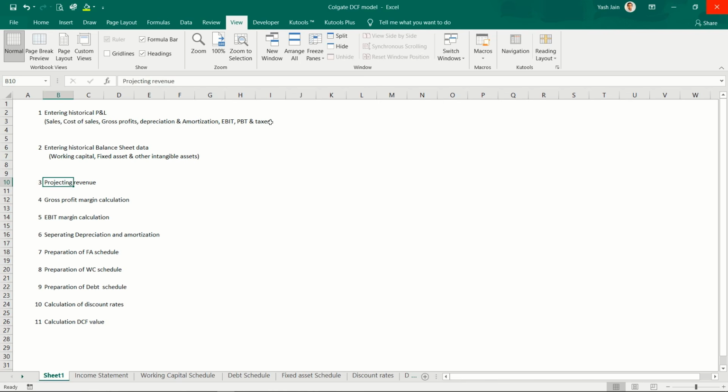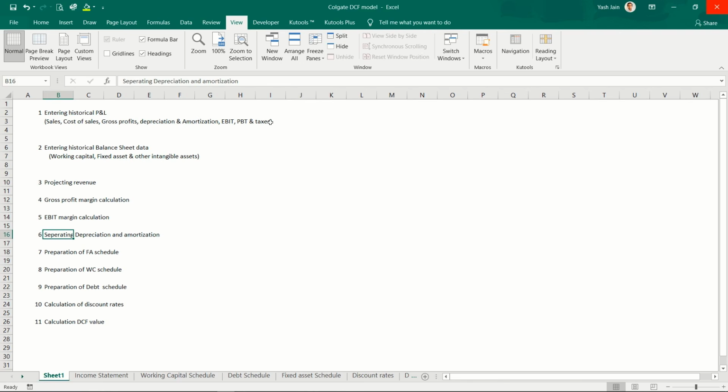Generally in a 10-K, depreciation and amortization of the company is clubbed into one part. The depreciation part will go to the fixed asset schedule, and the amortization part will go to other intangible assets. So I need to separate these two things.